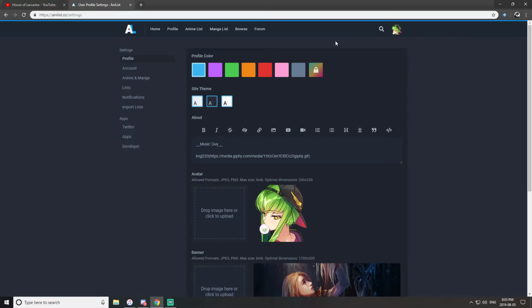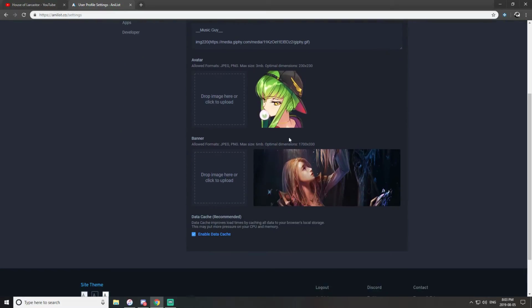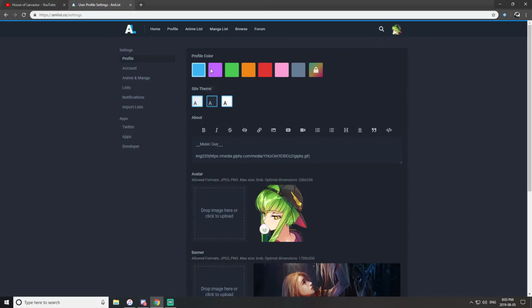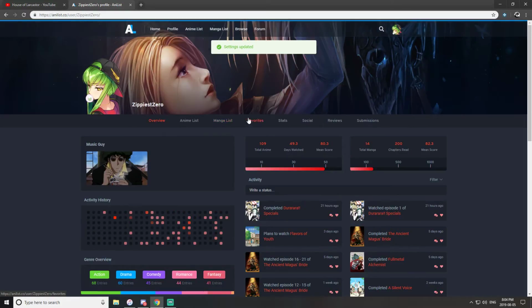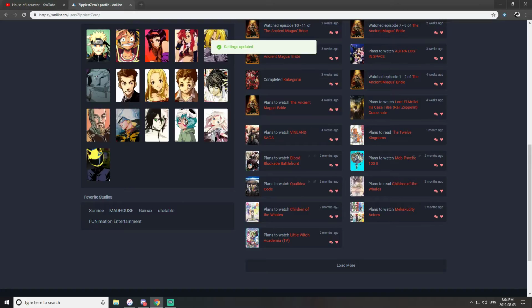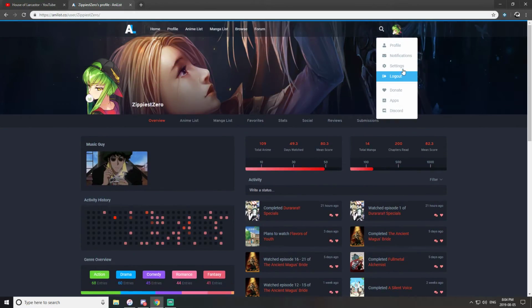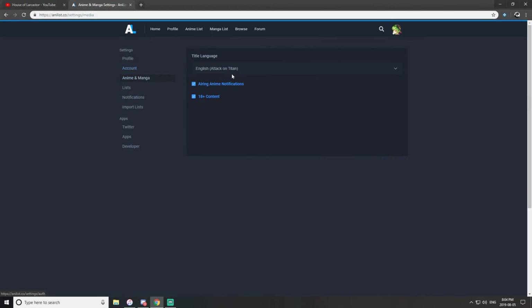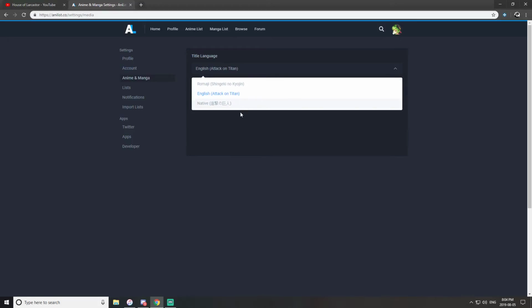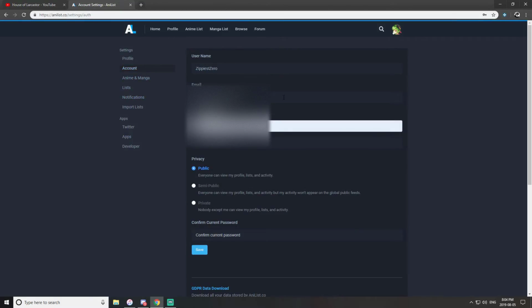If I go into my settings, you could actually change your profile picture, your header. You can change your profile color. So for example, if I want the color red, now I go back on my profile, boom, it's all red. But I like things nice and blue, so I'm gonna stick to blue. Here you can change how you want it to be titled. I think you also change this when you create an account. We're just gonna blur this, but you could change your account settings here.